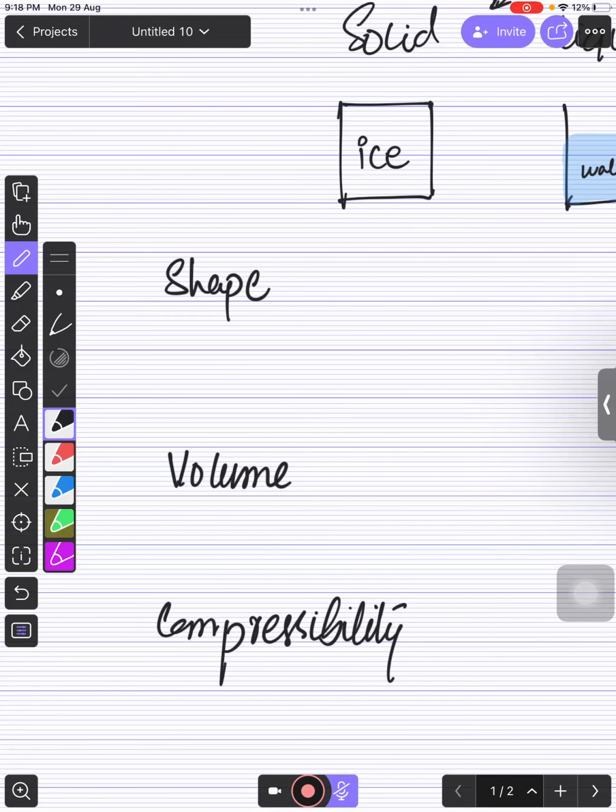So my question is for Abir. Abir, can you please answer me? If you have a chair on the earth, and I ask you to take your chair and take it to the moon, right, is the shape of that chair going to change on the moon? No, it won't be changed. Why? Because solids have a fixed shape, a definite shape.